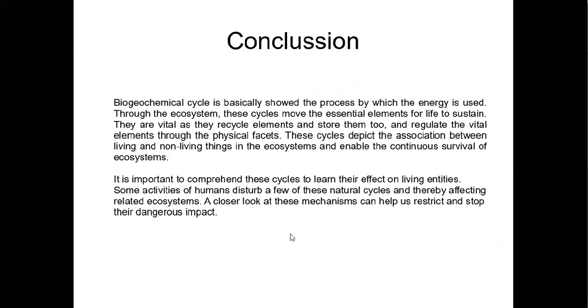Finally, we conclude this biogeochemical cycle, which basically shows the process by which energy is used. As we know, matter can neither be created nor destroyed; it is recycled from one form to another form. So through the ecosystem, these cycles move the essential elements to sustain life. They are vital as they recycle elements and store them too, and regulate the vital elements through the physical facets. These cycles depict the association between living and non-living things in the ecosystem and enable the continuous survival of the ecosystem.